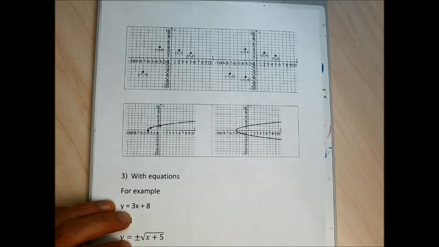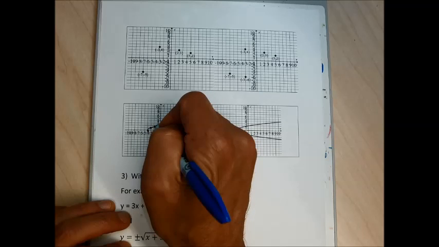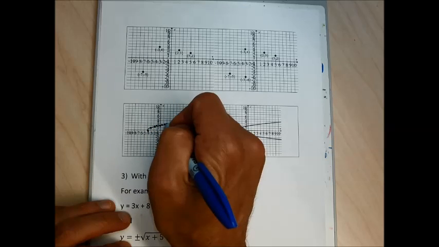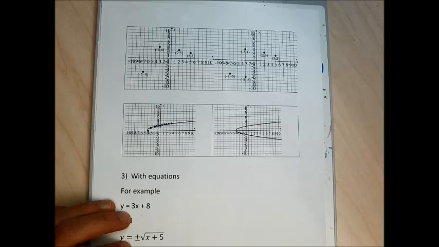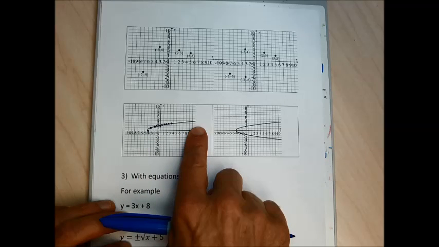Any place that I can make a mark on the graph is a point that's part of that relation. And I don't have to make my points on the integers. I can make points on fractions, and there are, in some sense, infinitely many dots I can make on this graph. So this relation would have infinitely many points, because any place I could make a dot on this graph would be a point that's part of the relation.